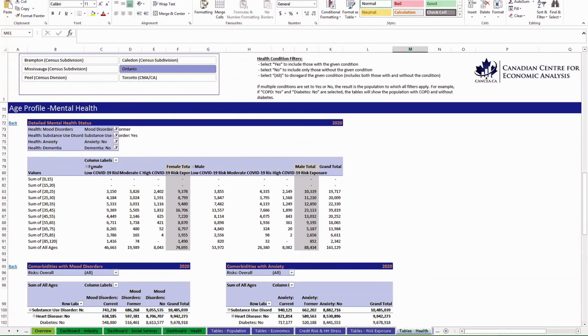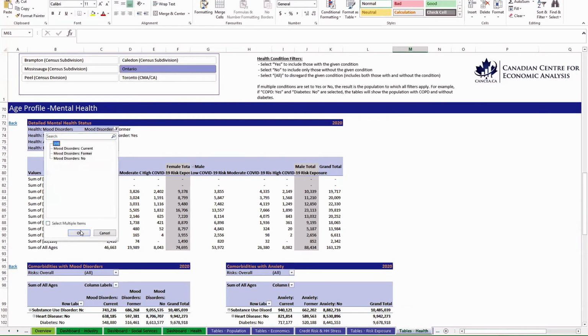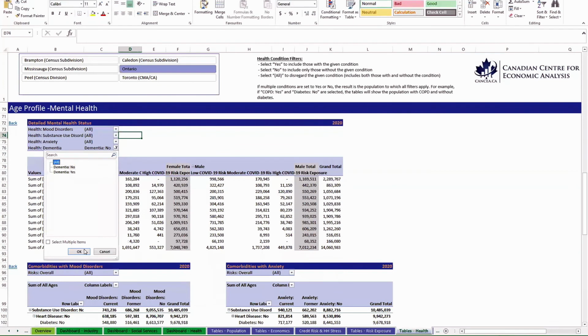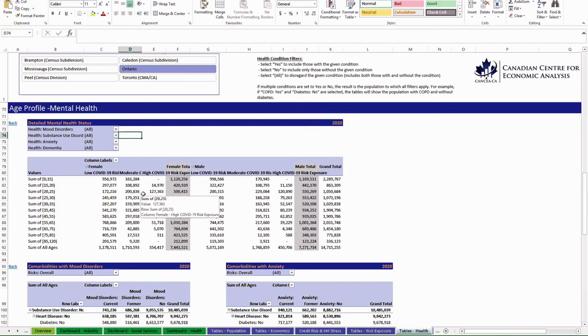Here we have mental health by COVID risk exposure and by age. You can select, once again, which mental health status you would like. So you can see prevalence. So remember that every filter you select, all of them will be applied at once. So if you select yes to mood disorders and yes to substance use disorder, you're only going to see the population who has a mood disorder and a substance use disorder.